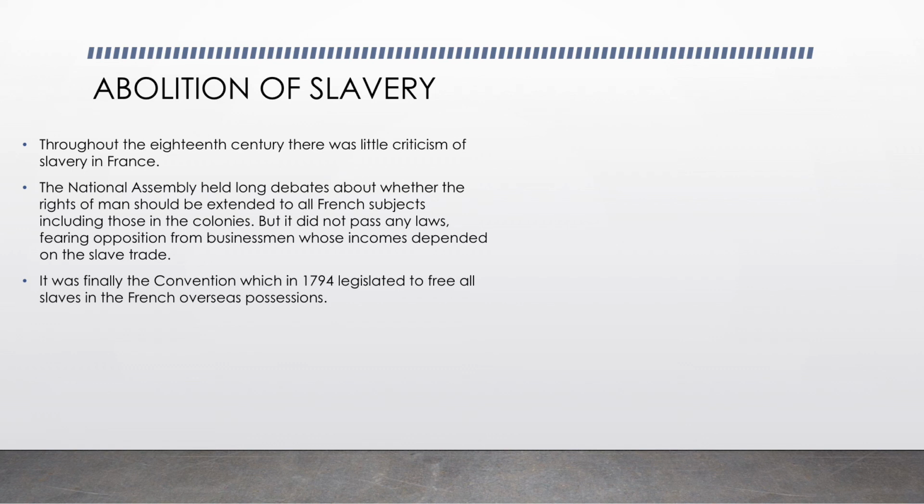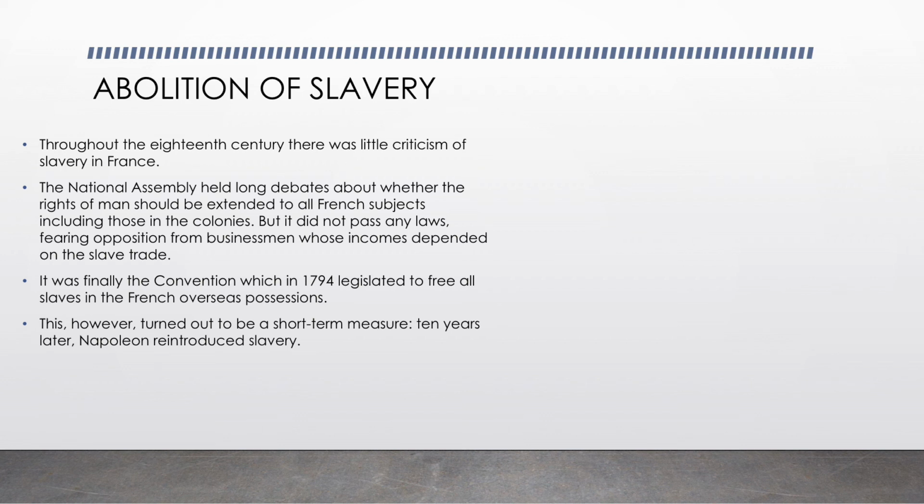But they thought a lot, they had long debates, they spoke about it to the normal people, and they finally, in 1794, legislated to free all the slaves in the French overseas possessions. French is a very important word, not in the entire world, it is only in France they are abolishing. But, however, this law which they passed was a short term measure because Napoleon Bonaparte came again. So he introduced slavery again.